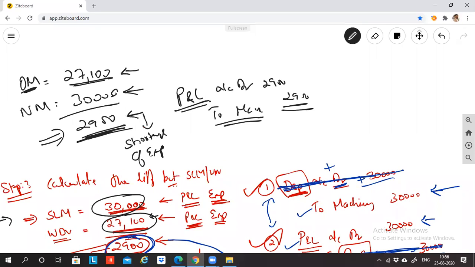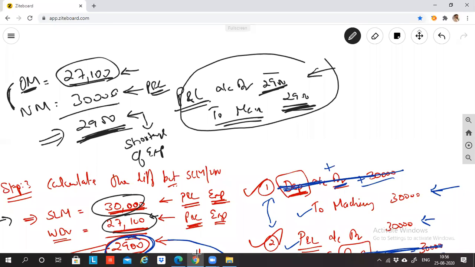As per the old method, 27,100 is recorded. As per the new method, 30,000 rupees should have gone to P&L, but it did not. So the 2,900 is the shortage of depreciation, which is now recorded. So debit all expenses and losses and reduce the value of the machine. Depending on whether you get excess or shortage, your entry will change accordingly. I don't want you guys to learn the journal entry by heart. Understand the concept. What are we doing? When you pass the entry, the difference between the two methods is eliminated.